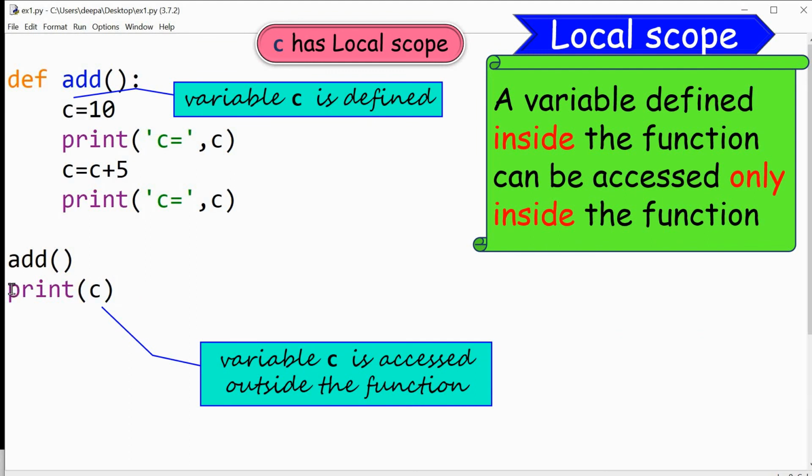So this step, print C, is not possible. So this is how a local variable or a local scope works. I hope you understood about local scope.